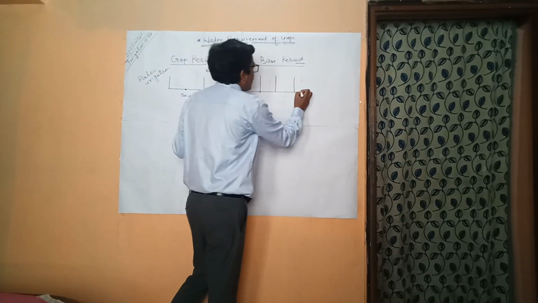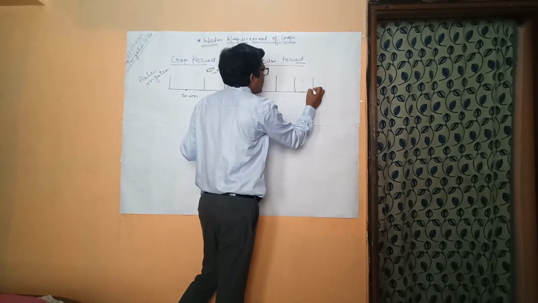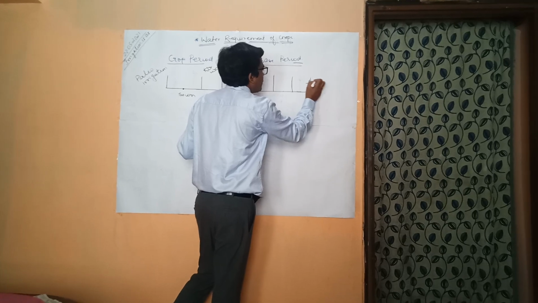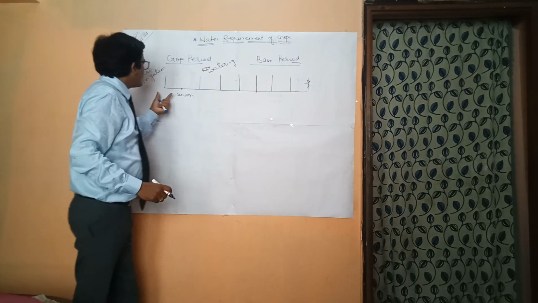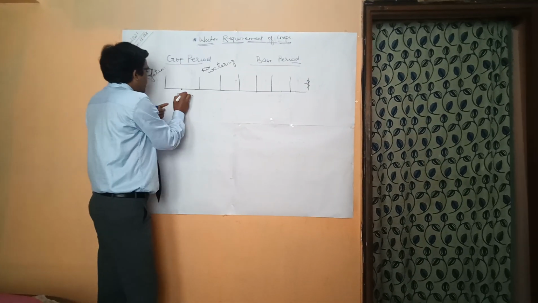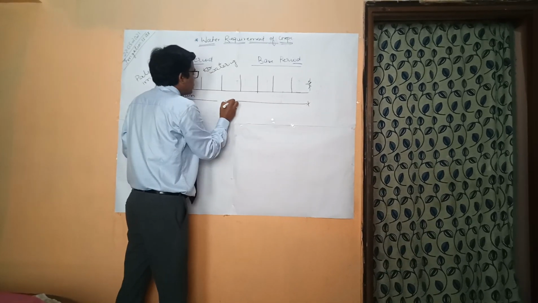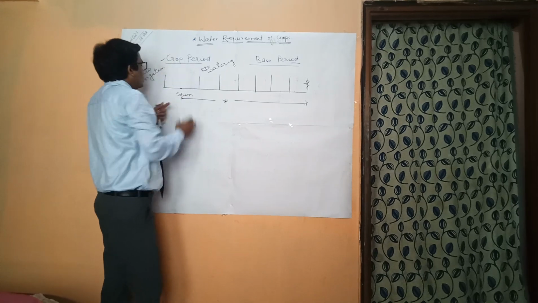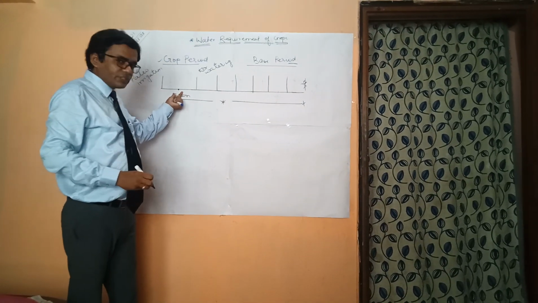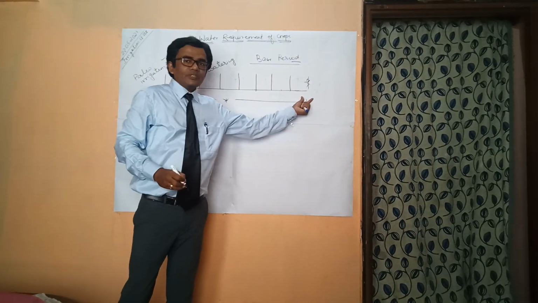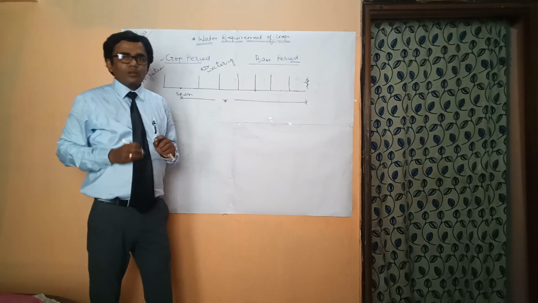So now this is the last watering and this is the harvesting of the crops. So here we have harvested the crop. So the crop period is the period between sowing of the seed to the harvesting. This is known as crop period. So the period between sowing of the seed till the harvesting of the crop is known as crop period.